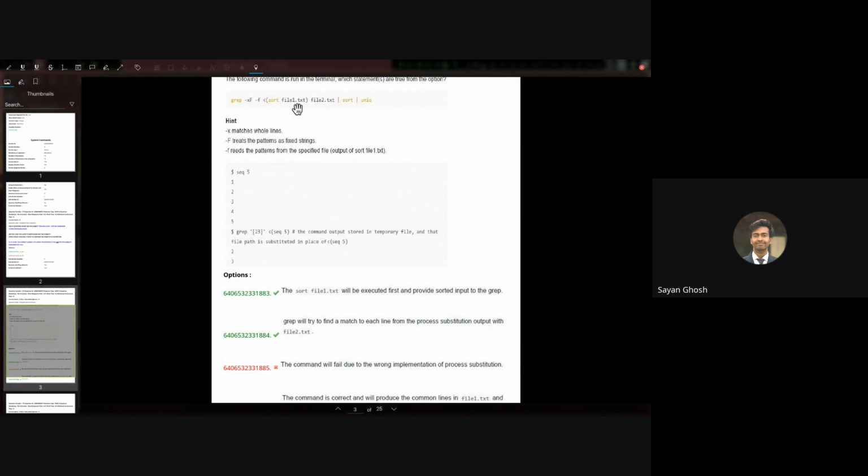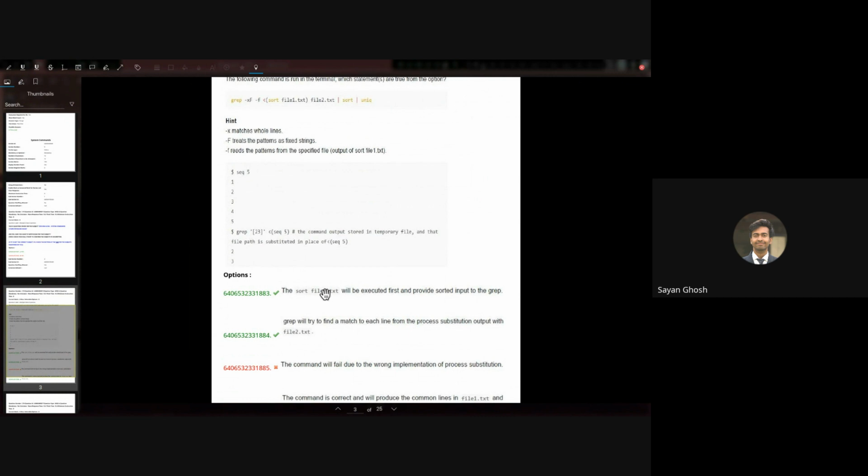If you are not familiar with how FIFO or process substitution works, and you think this will cause the command to give an error, then you will mark this incorrect option. So this is a redundant thing that is added, to test whether you understand how this command is working.